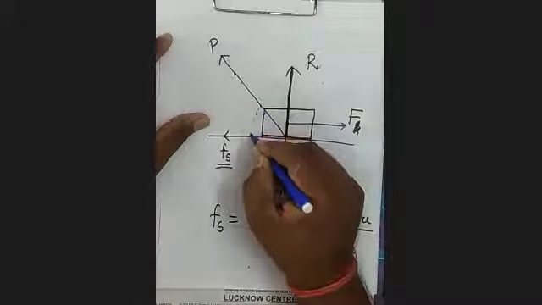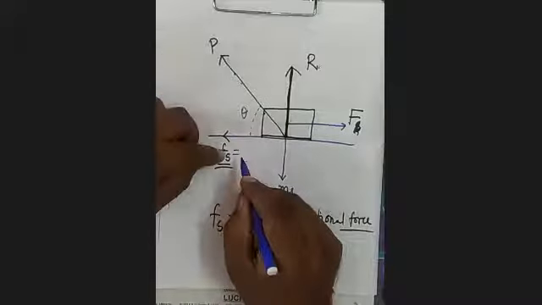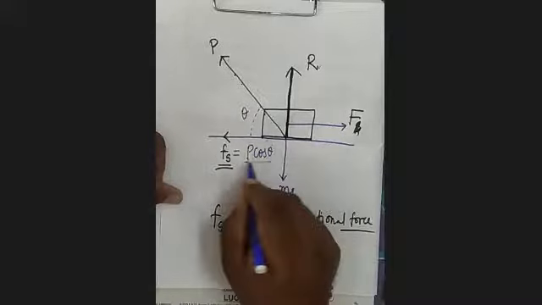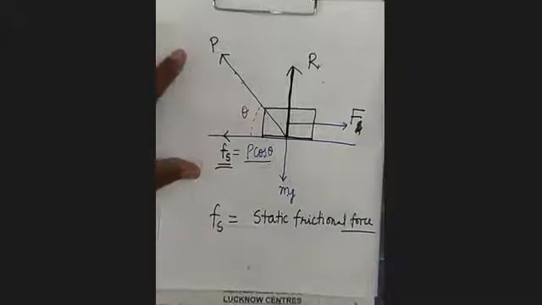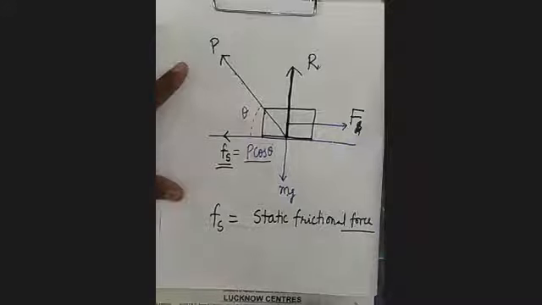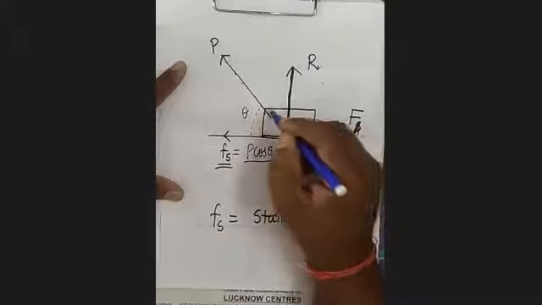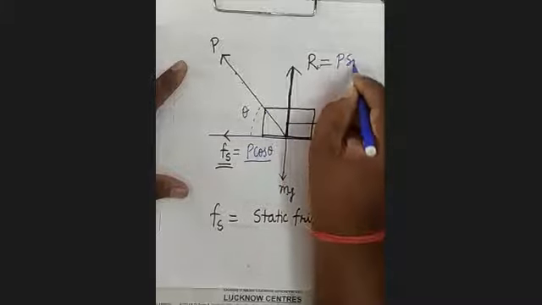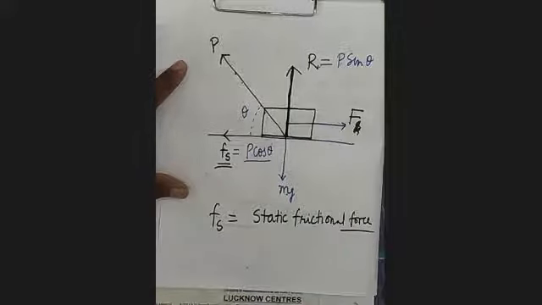If you take this angle as theta, Fs will be P cos theta. It's clear? Now all of you see here, Fs equals P cos theta. And if you take this side, R will be P sin theta.